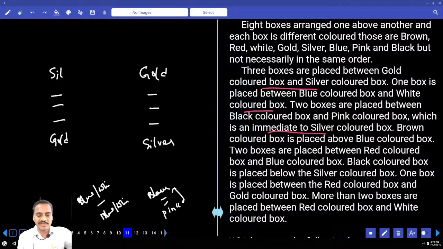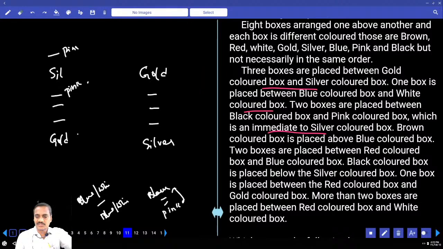Now, pink is immediate to silver box or no? As pink is immediate to silver box, pink can be here or can be here. Together, pink is immediate to silver box. Now if pink is here, then between pink and black there must be exactly 2. Black must be above. Next one, black, 2 boxes between black and pink. Pink is immediate to silver box.